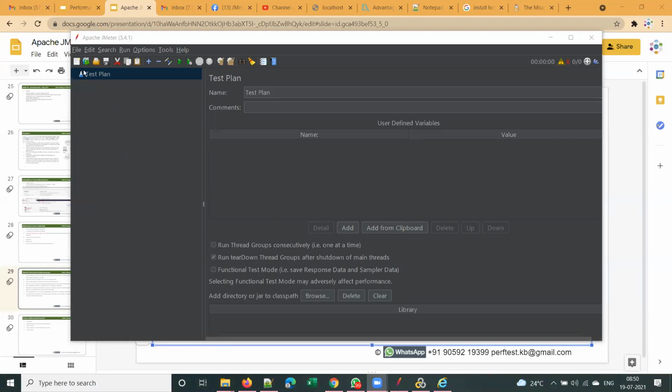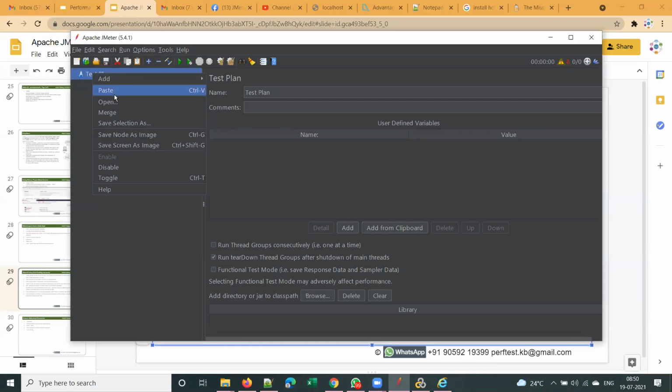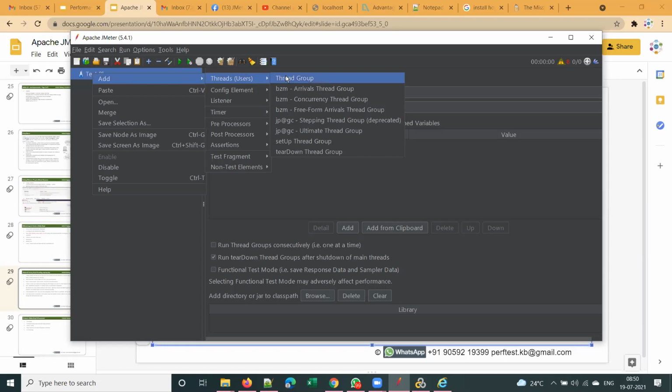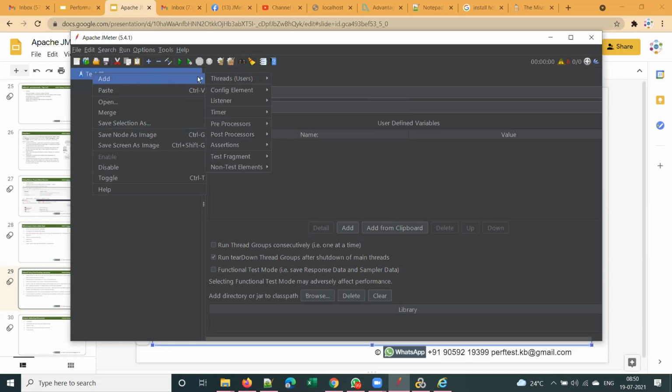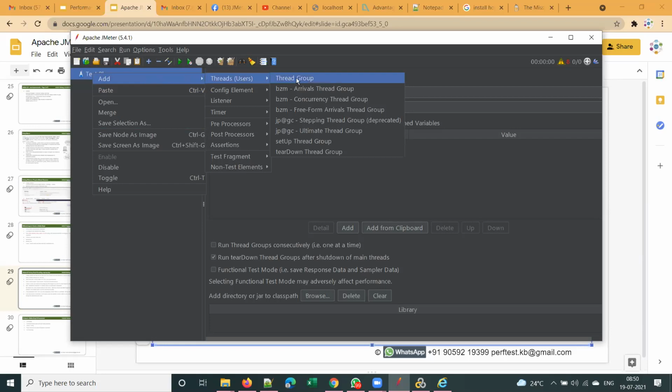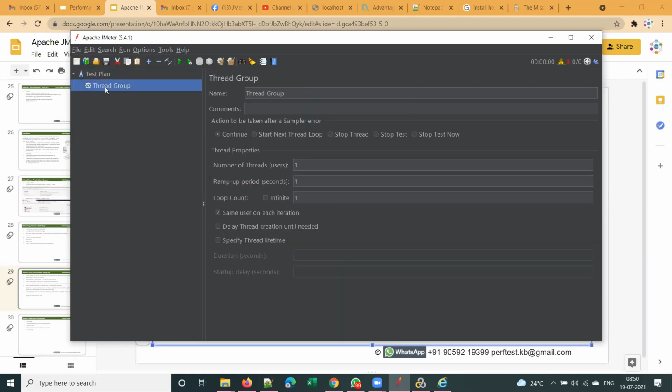Once you right click, we call this a context menu, because depending on where you right click, it will show you the options. Observe the options here: add, paste, open, merge, and so on. First let me add a thread group. Go to add, threads, and thread group. A thread group is nothing but a script.